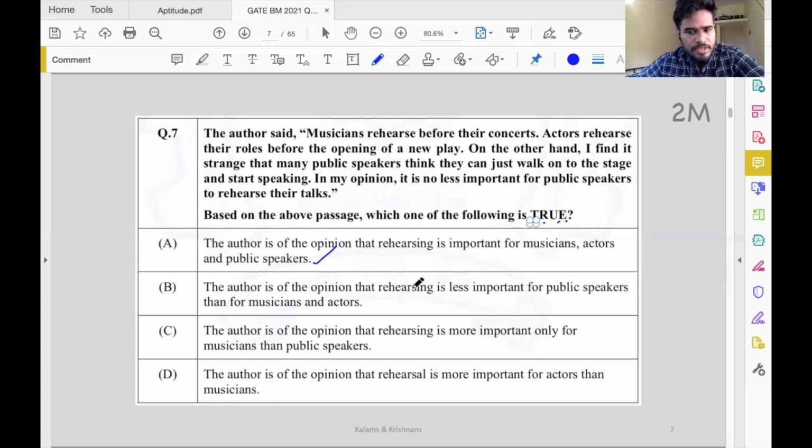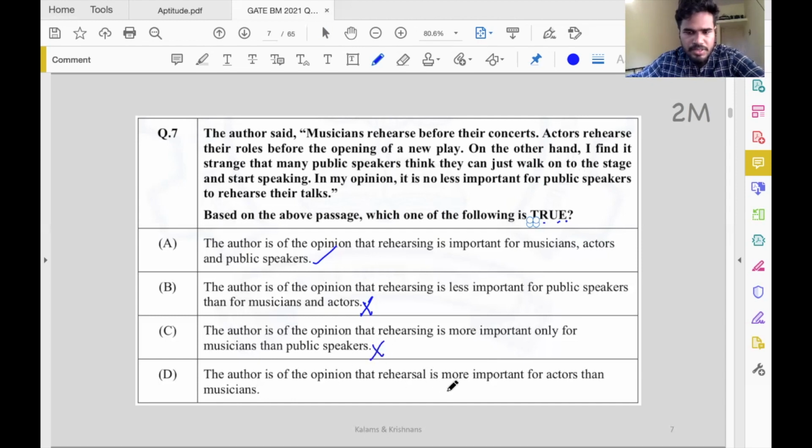Author is of the opinion that rehearsing is less important for public speakers than for musicians and actors. No. He says, see, musicians do that, actors do that. On the other hand, it's very strange that public speakers think they can just go to the stage and start speaking, right? No, he is not of that opinion. Author is of the opinion that rehearsing is more important only for musicians than public speakers. Again, yeah, I think we know by now this is not correct.